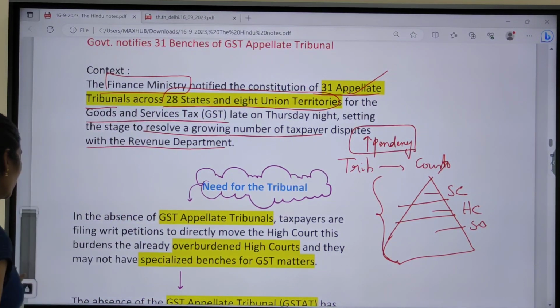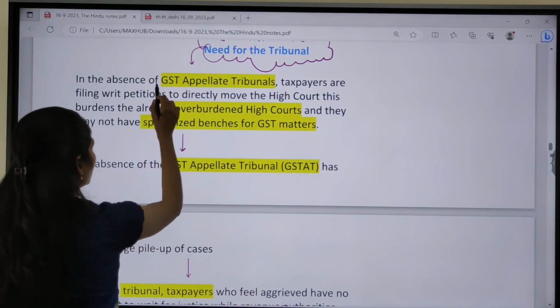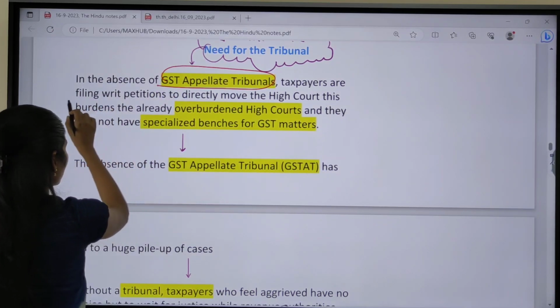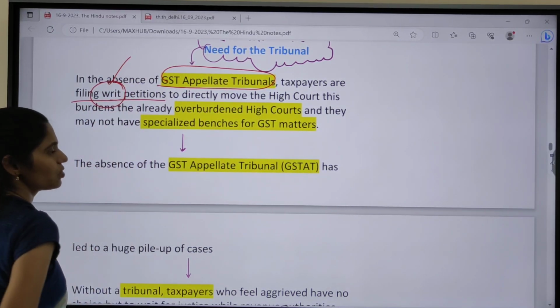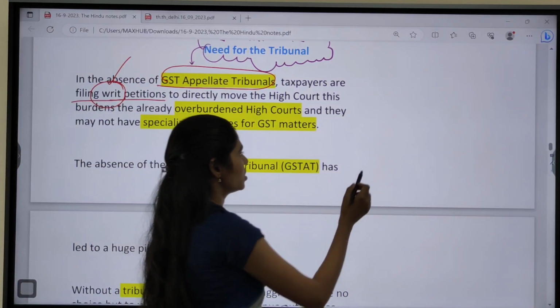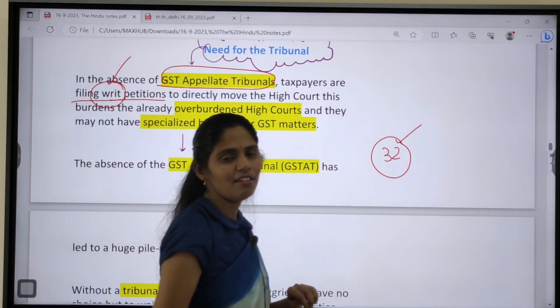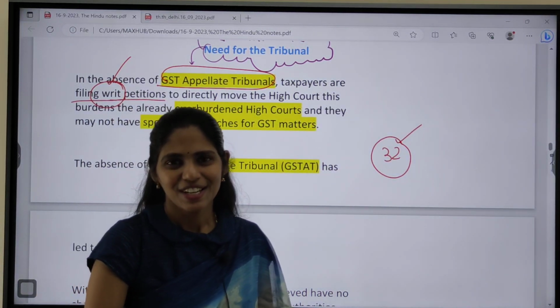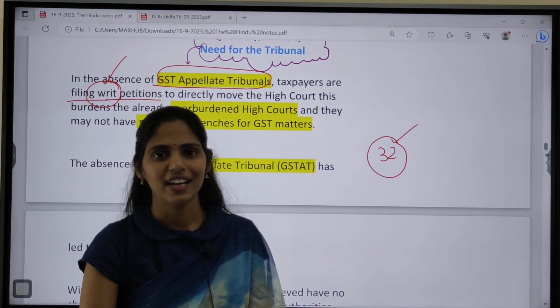So now let us see what is the need for these tribunals. In the absence of the GST Appellate Tribunal, taxpayers are filing writ petitions. So here you have to say what is a writ. In our constitution, Article 32 talks about writs. We have different types of writs. So please let me know which are those writs and what is the difference between one and another.